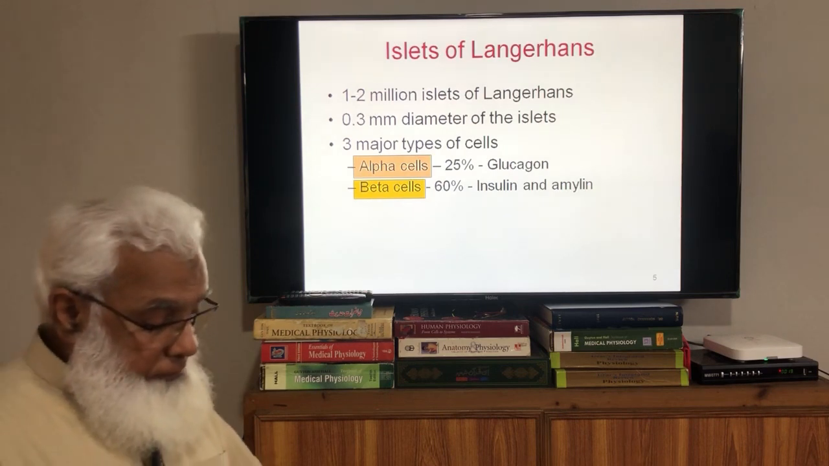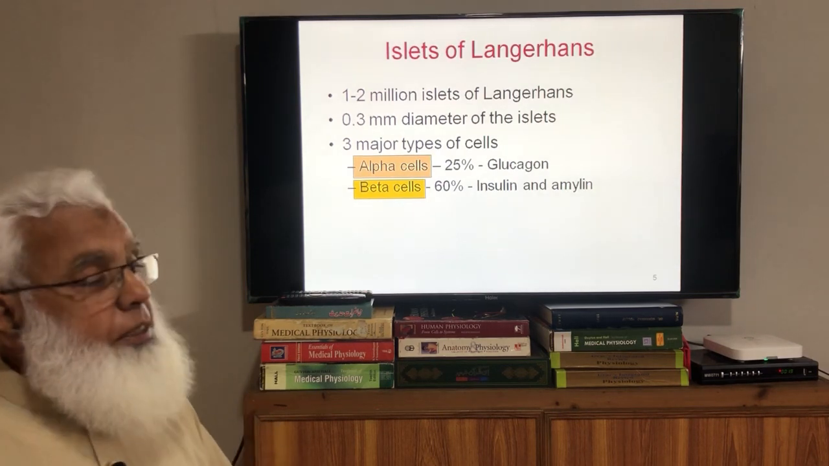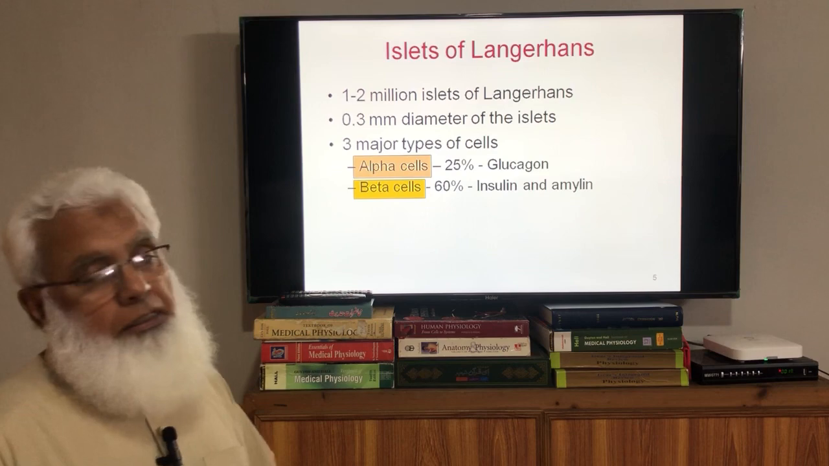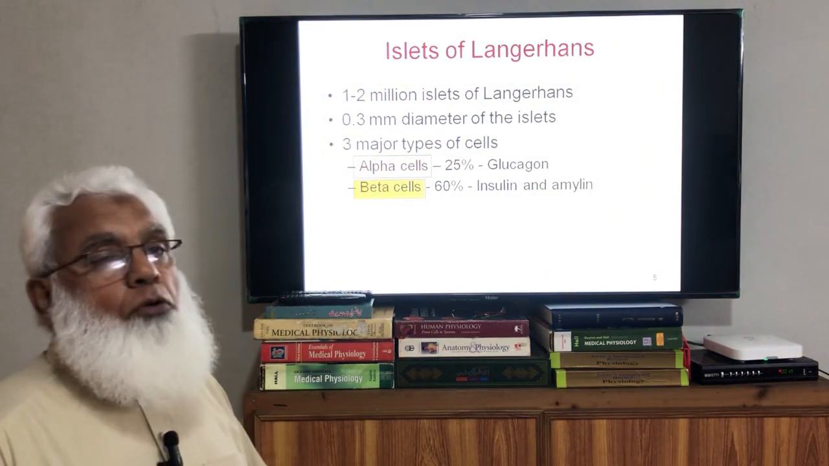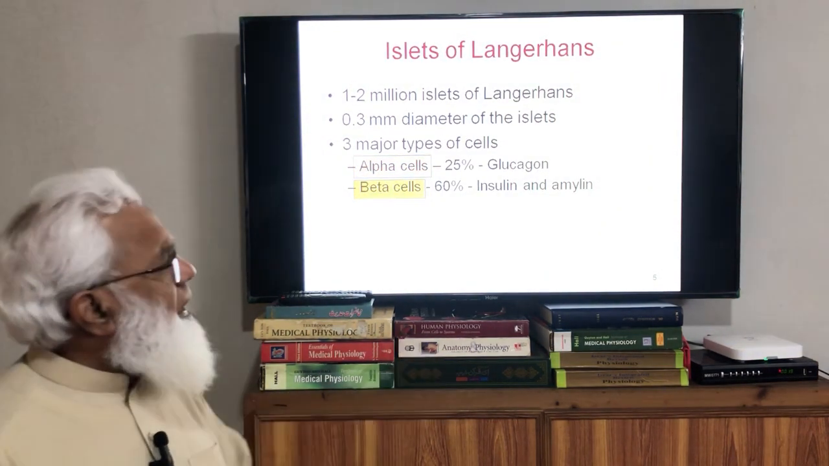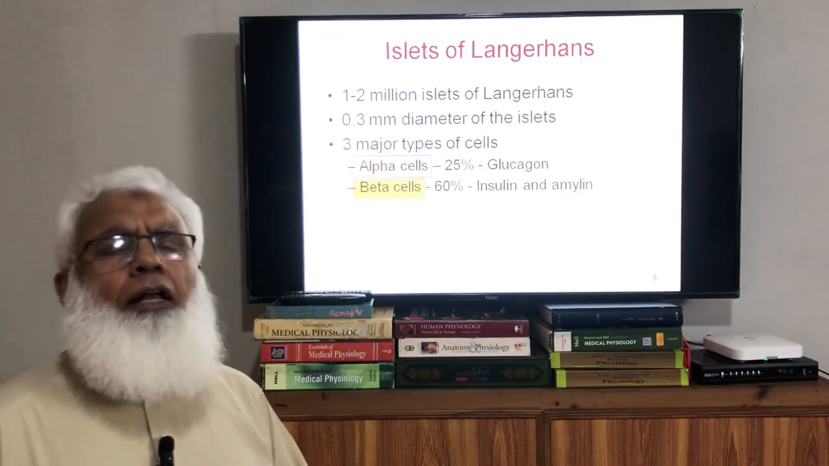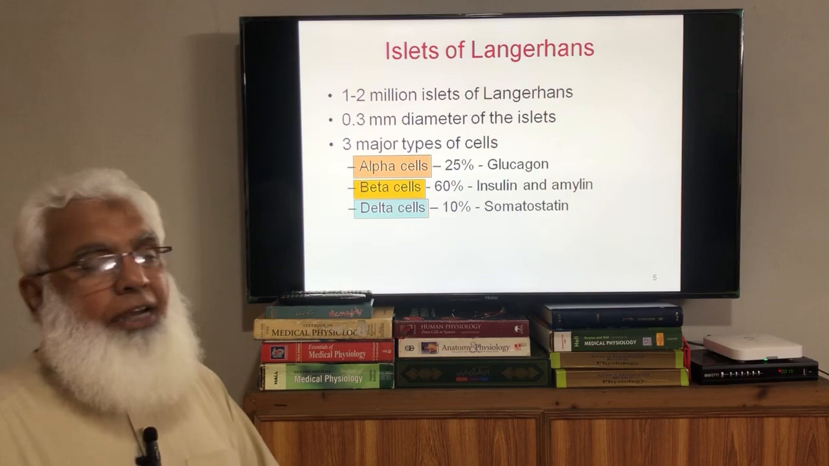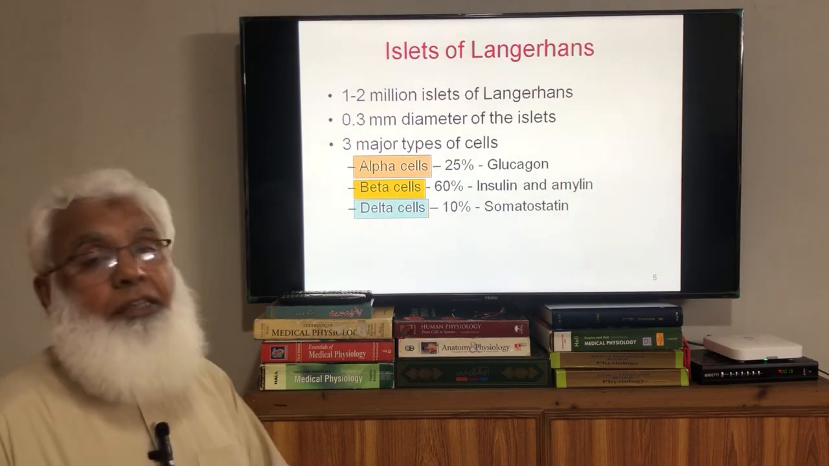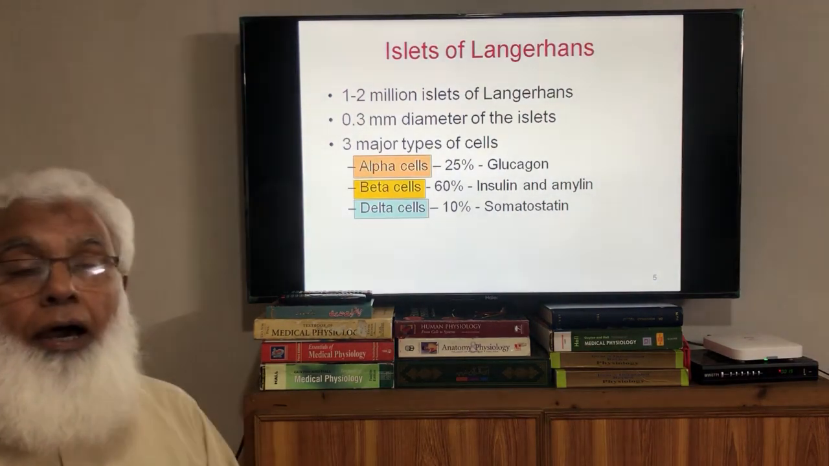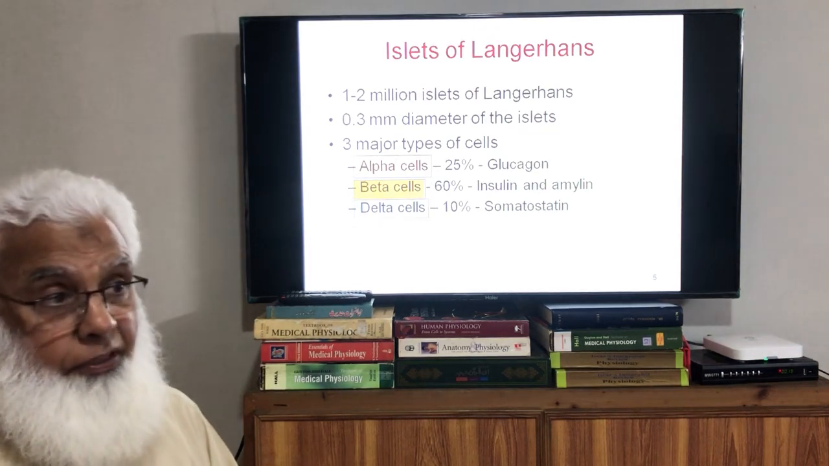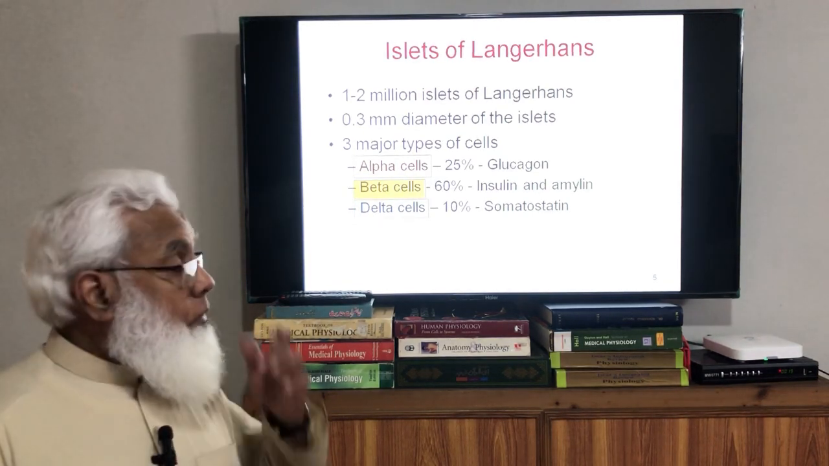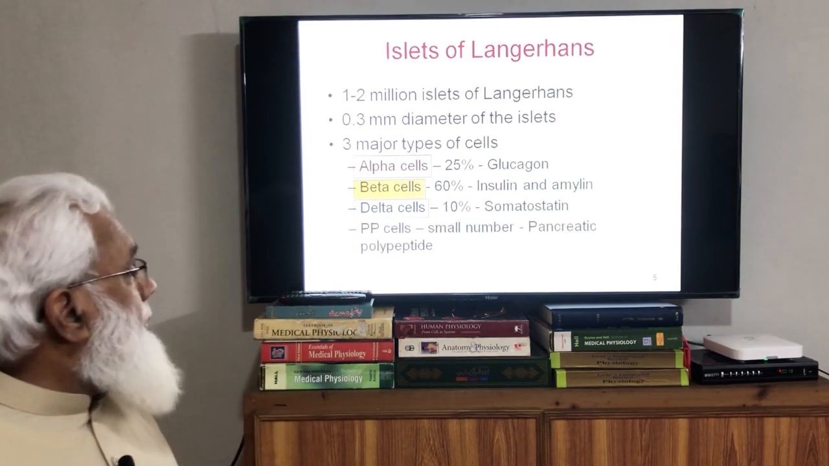And the second, the most numerous cells, are 60%. They are beta cells. They produce the hormone insulin. Amylin is also produced, but primarily it is insulin we are concerned with. And then there are delta cells which constitute about 10% of the total cells. They produce a hormone somatostatin, which is opposite to growth hormone. So we will talk about these functions as well.